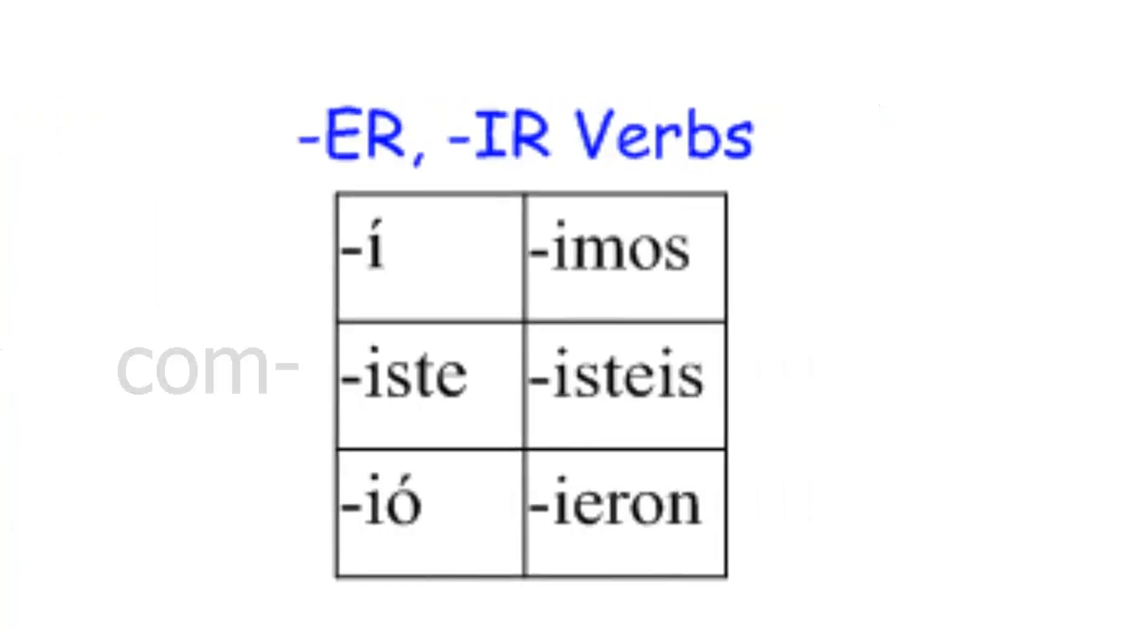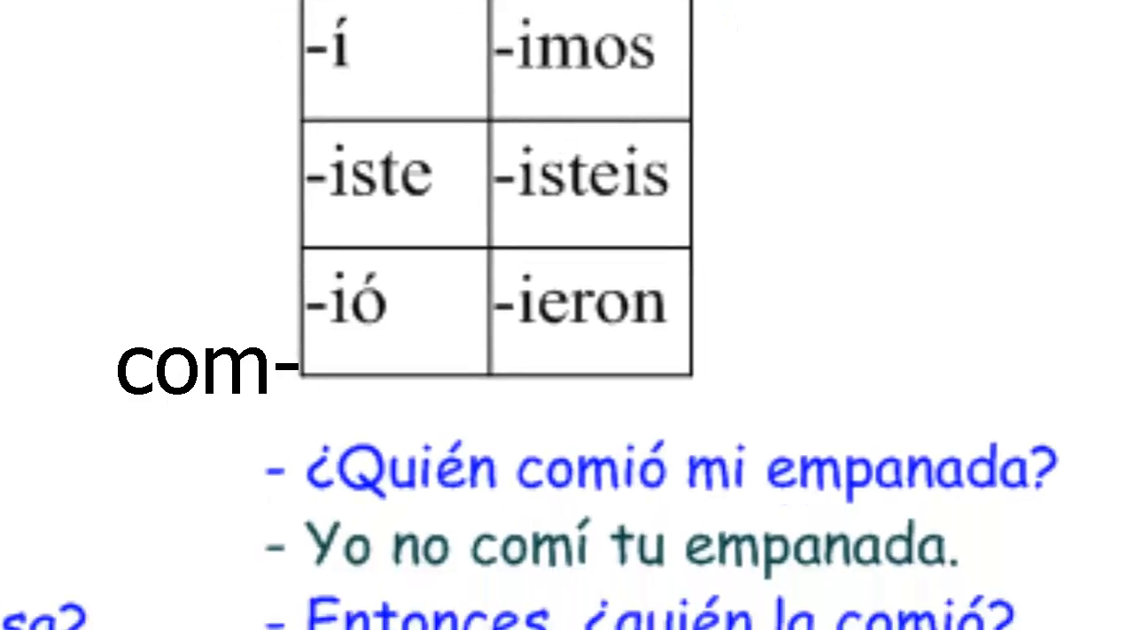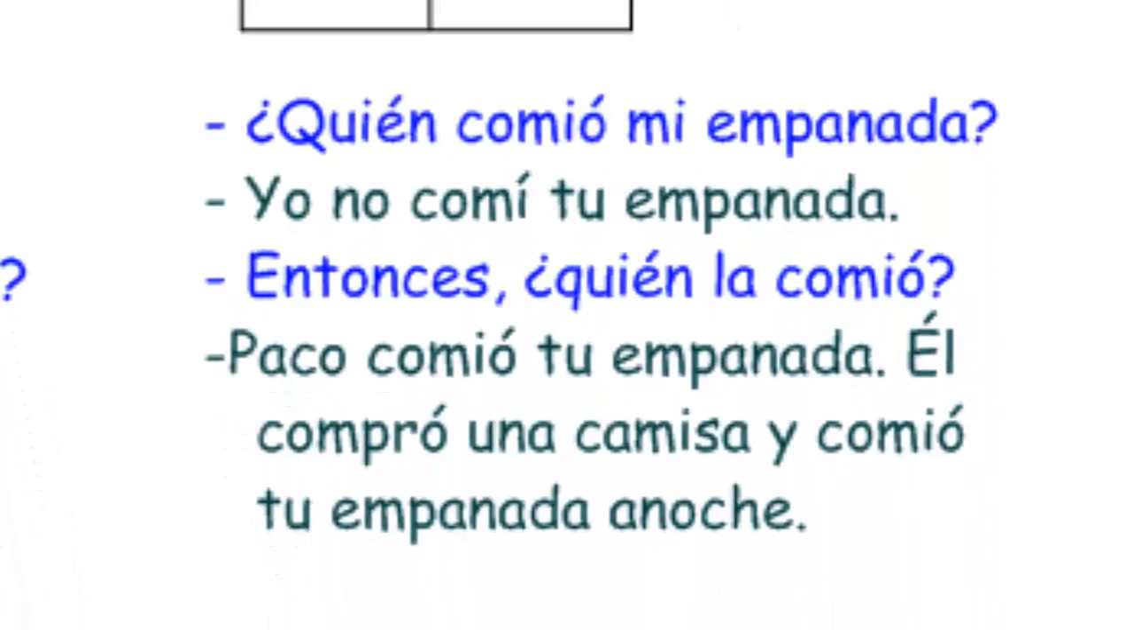For example, a verb like comer, it means to eat. Let me do it first in Spanish. ¿Quién comió mi empanada? Yo no comí tu empanada. Entonces, ¿quién la comió? Paco comió tu empanada. Él compró una camisa y comió tu empanada anoche.